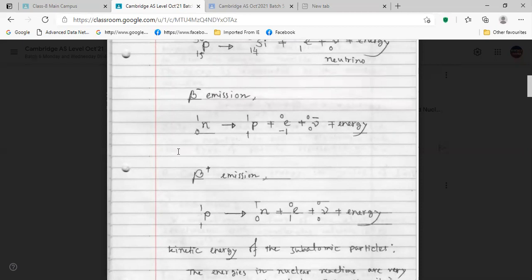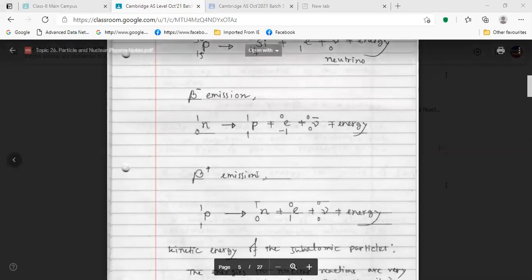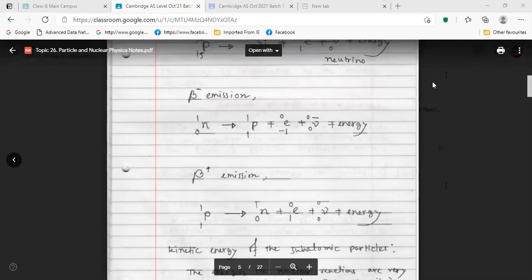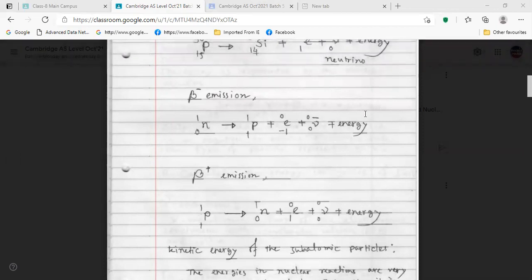Again, in beta plus emission, we are getting one atomic number decreased, but the mass number same. That is very important to understand, right? This is actually happening due to the weak nuclear force.